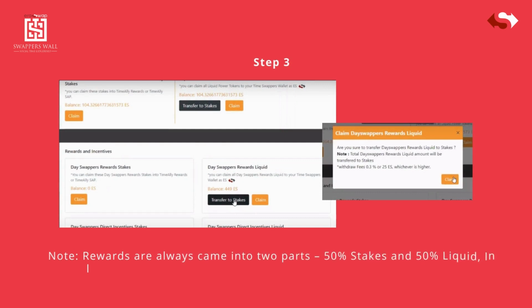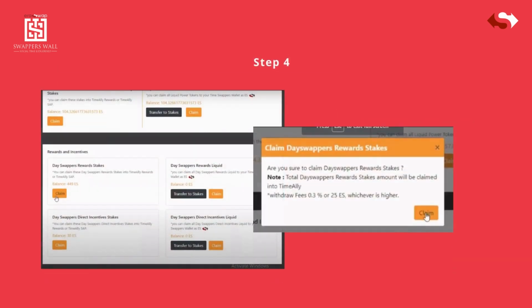Note that rewards always come in two parts, 50% stakes and 50% liquid. In the left bucket you receive original stakes and liquid in the right bucket. Step 4, now click on Claim on the left side and confirm claiming.